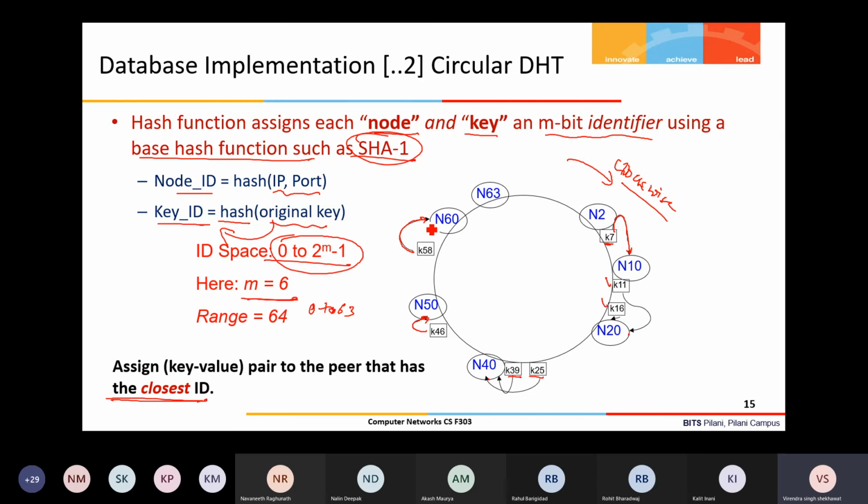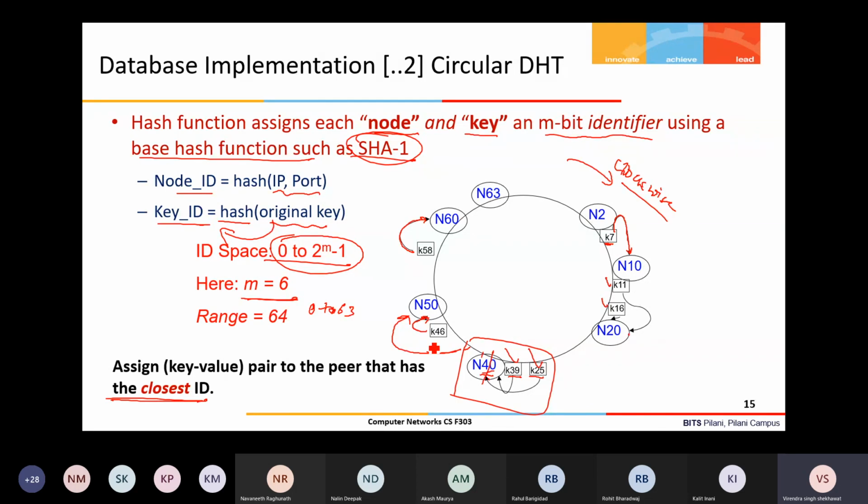So in this case, it gives a distribution. These keys are distributed among the nodes according to this algorithm. Now suppose this node leaves the network, then only 2 keys will be disturbed. Before leaving, this node can transfer these 2 keys to its successor, because if this node is not present, then 25 and 39 need a node responsible for them. So before leaving, it can transfer them. We'll go on that part later.